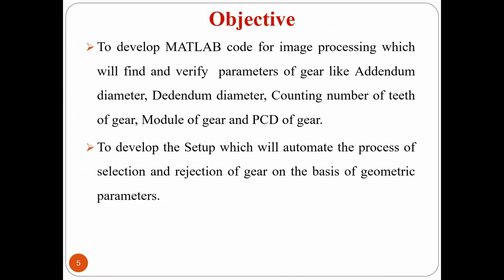Objective. To develop a system using the image processing toolbox in MATLAB which is able to detect the errors in gear parameters such as addendum diameter, dedendum diameter, counting number of teeth, module and PCD. This setup will automatically accept and reject the spur gear on the basis of geometrical parameters.